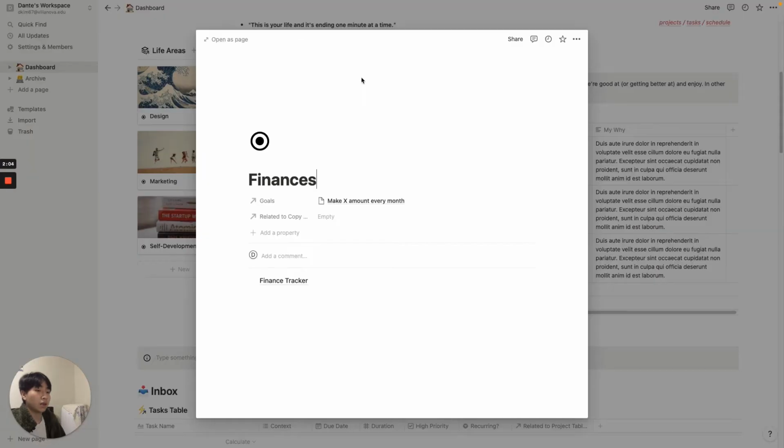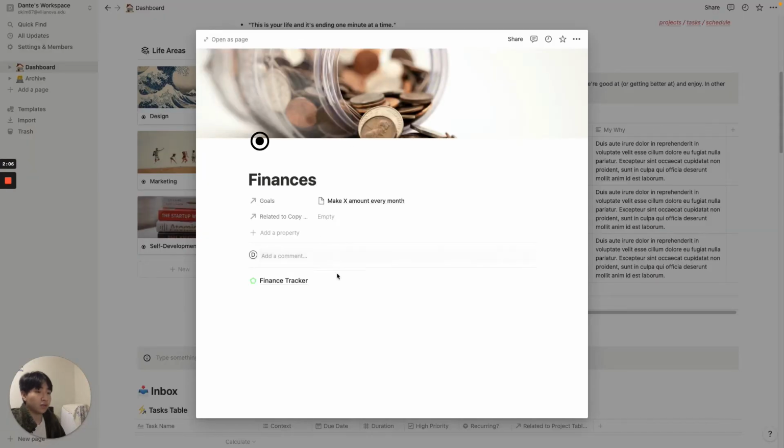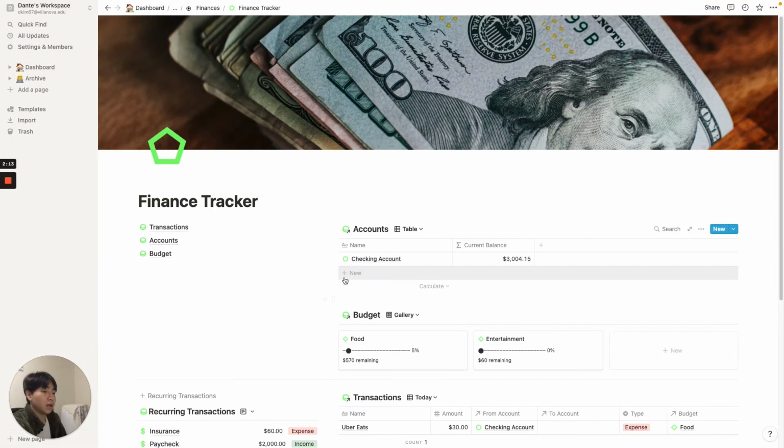Another thing that I'm actively trying to improve on in 2022 is to keep track of my finances, and the way I'm doing this is by using a finance tracker. And so how this finance tracker works, it has 3 components. It has accounts, transactions, and budgets.